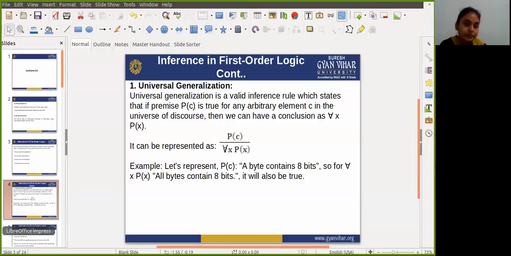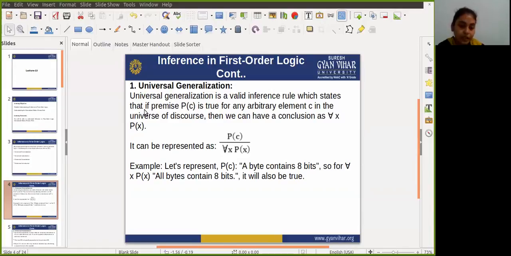So guys, universal generalization is a valid inference rule which states that if the premise is true for any arbitrary element c in the universe of discourse, then we can have a conclusion as for all x P(x).